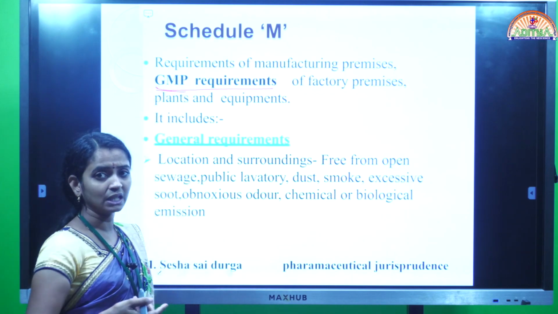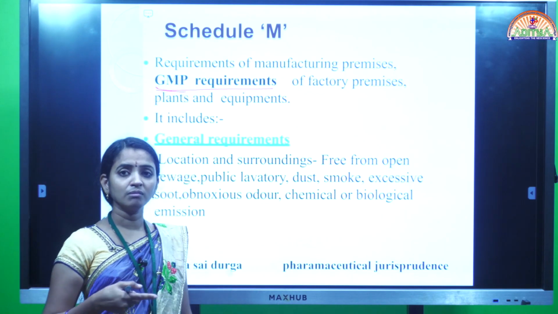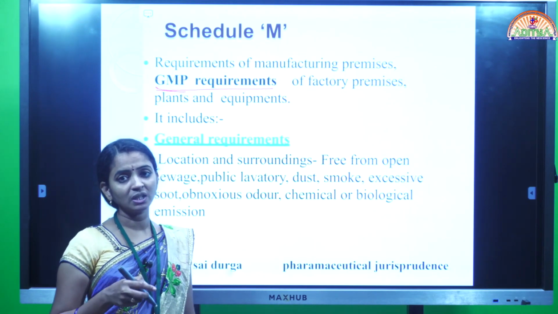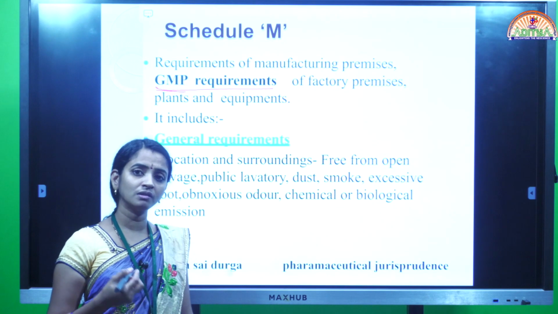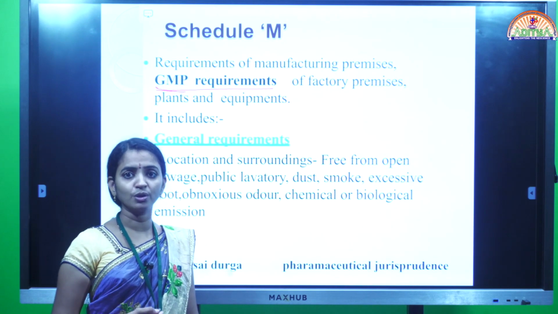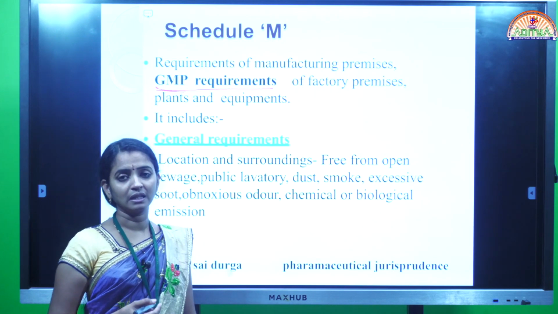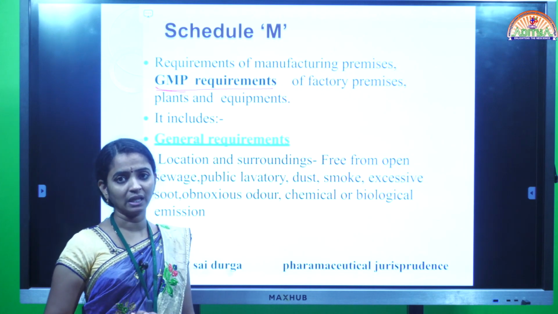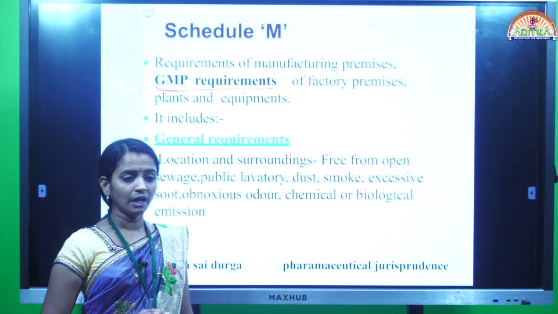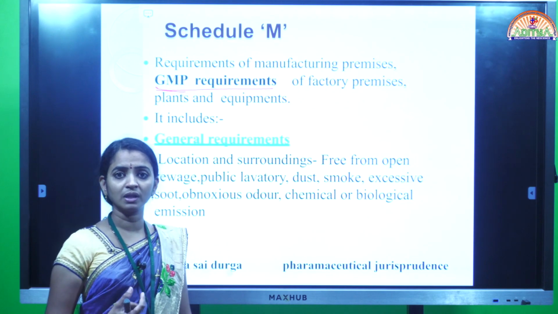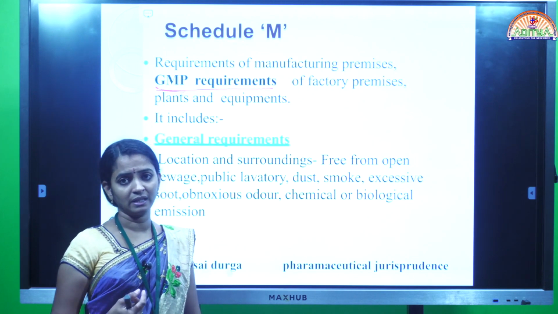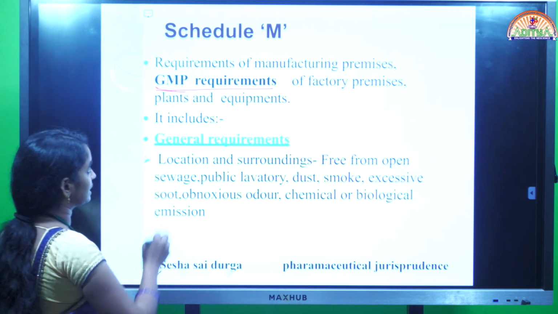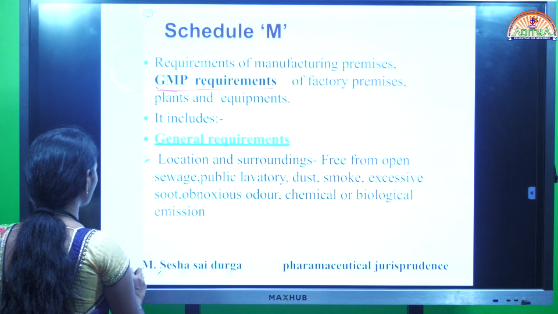By the name we can understand: M means manufacturing and P means practices. During the manufacturing of any pharmaceutical product or cosmetic article, what conditions are to be followed, what precautions are to be taken by the manufacturer, and what the facilities of the manufacturing area should be, all of these come under the GMP requirements, that is, schedule M.